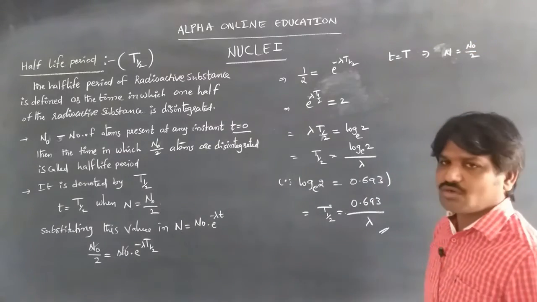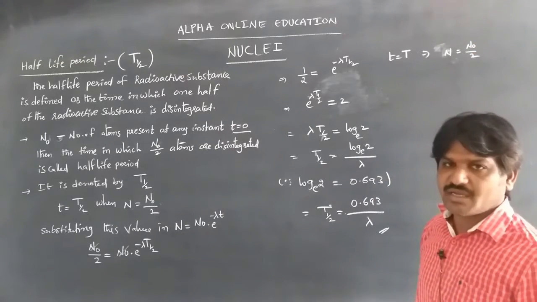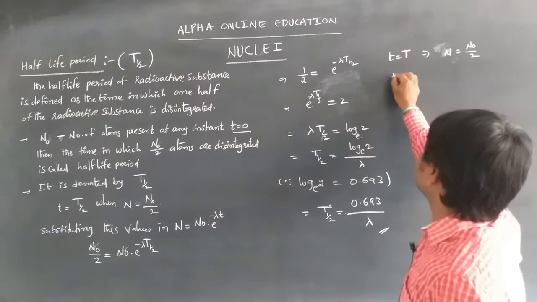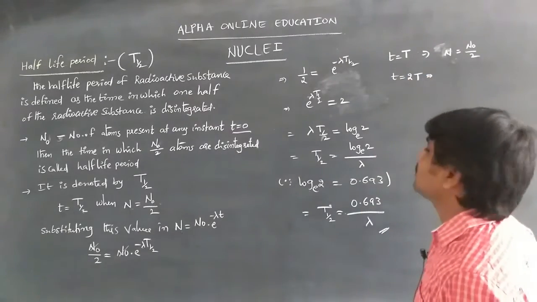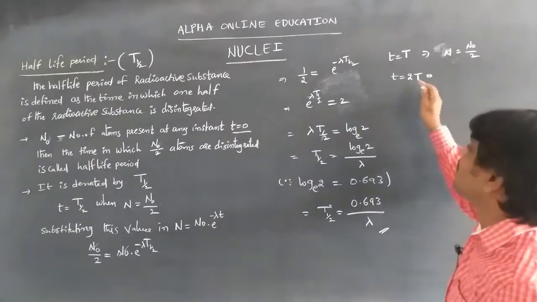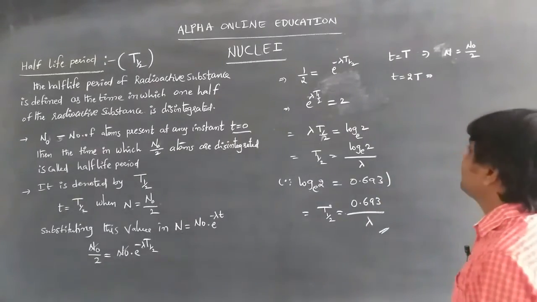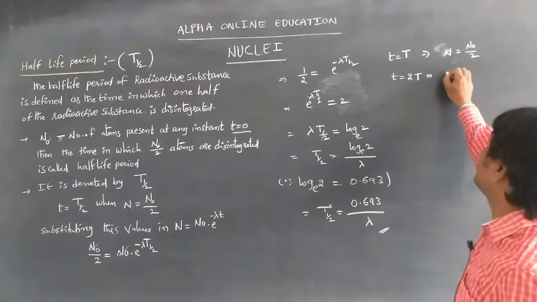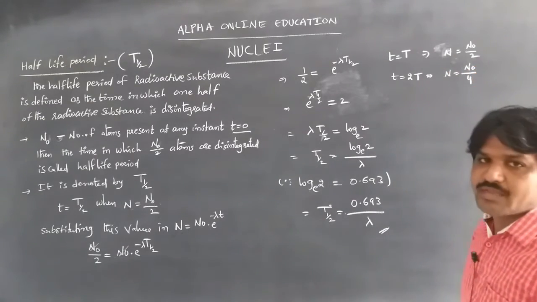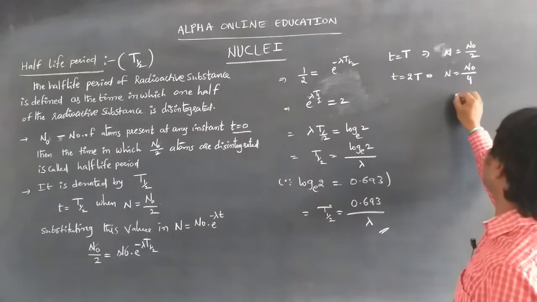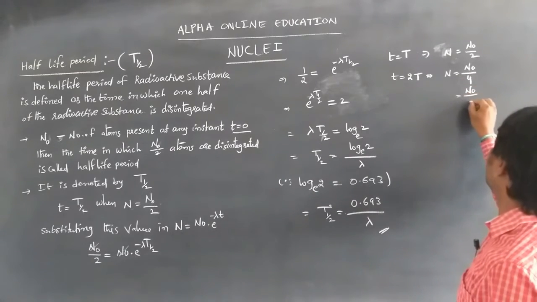If the time is 2T, that is 2 half lives, then N is equal to N naught by 4, which we can write as N naught by 2 square.